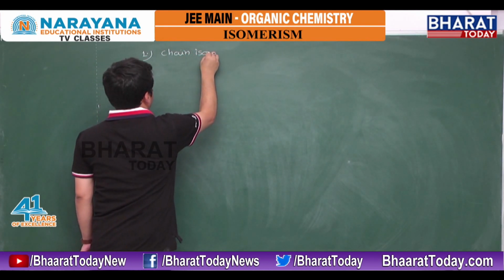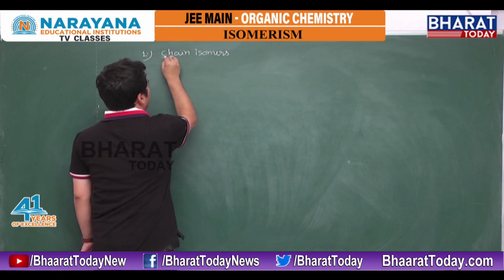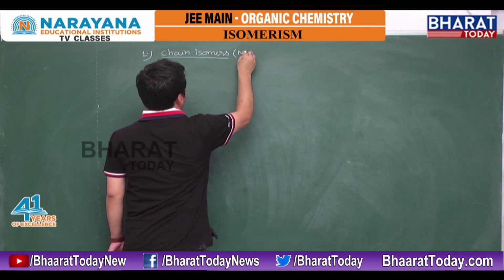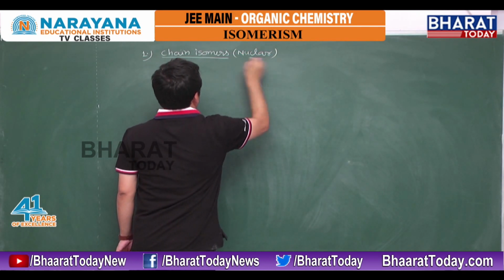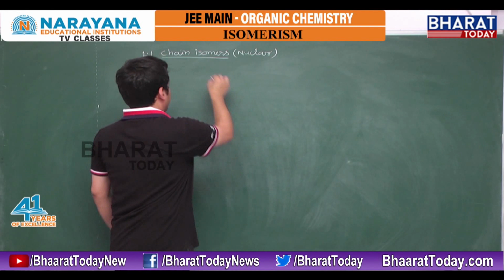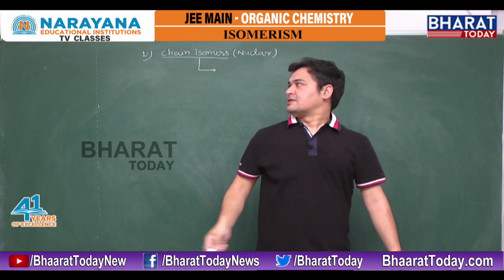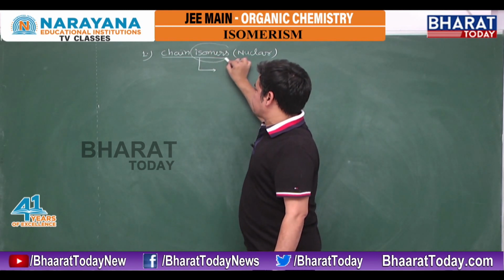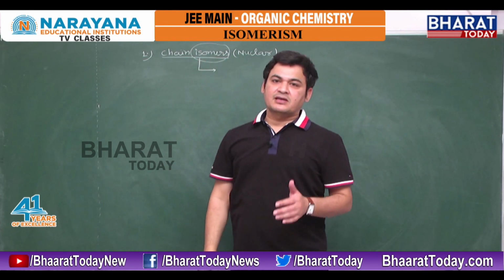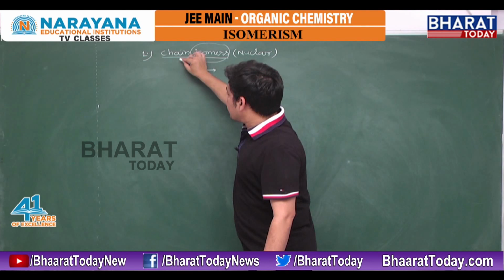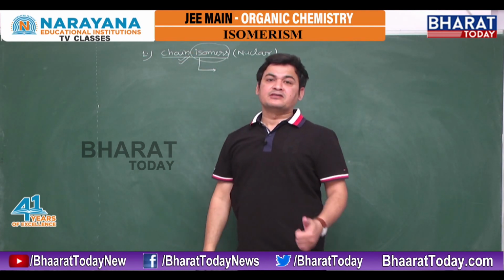Chain isomers, or another name is nuclear isomers. In chain isomerism, the definition of chain isomers is very simple. Just by seeing the term, we can decide the definition. Isomers are compounds having the same molecular formula, but the initial term shows the difference in property.